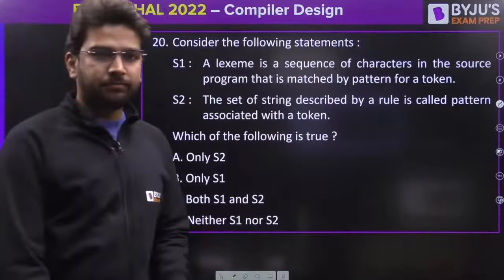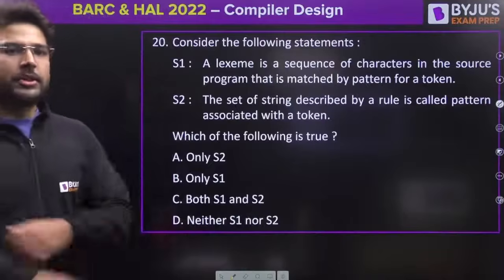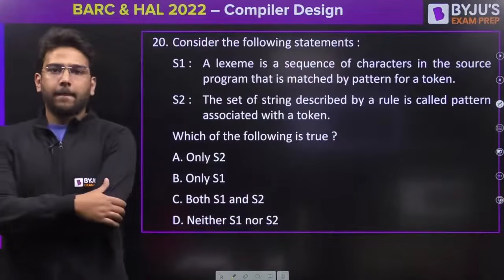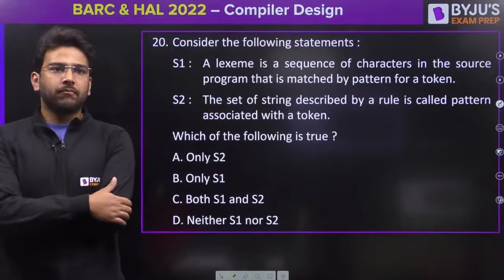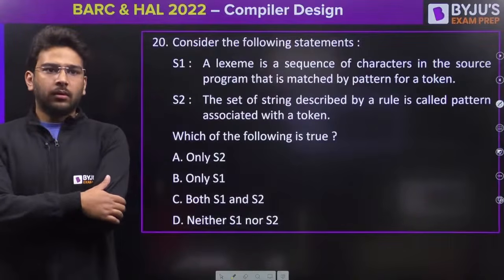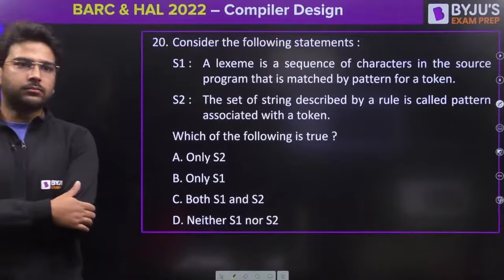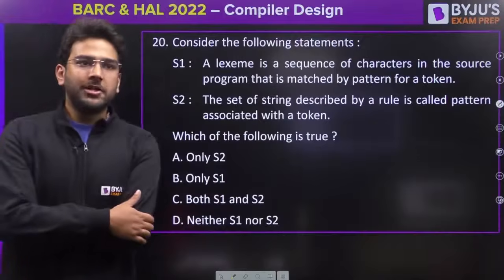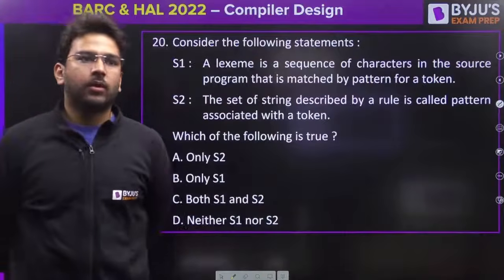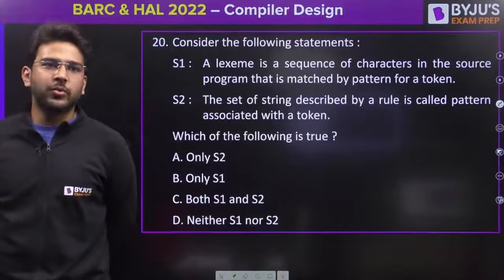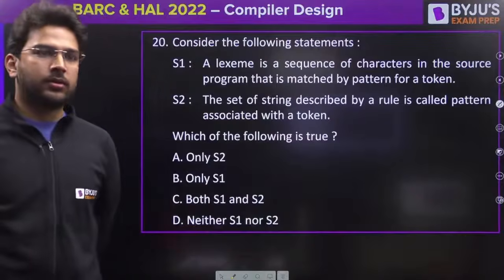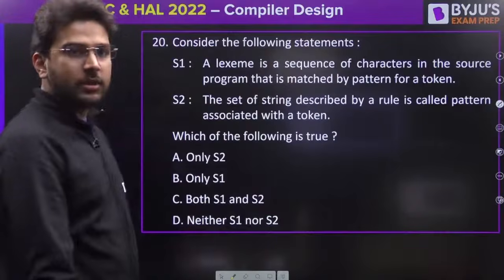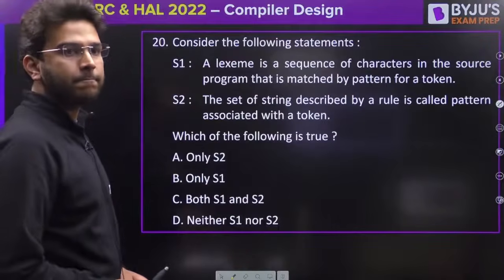Quickly answer this. What should be the answer for this one? The last question of today's class. So there are two statements given to you. You have to find which one is true and which one is false. Shubham is saying option C. Okay.